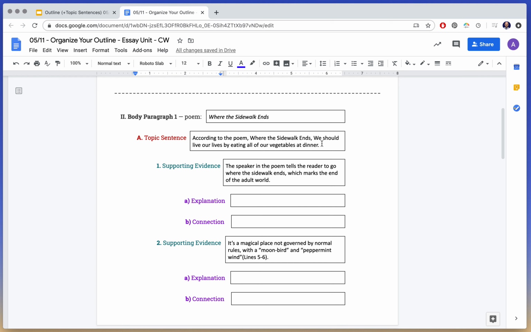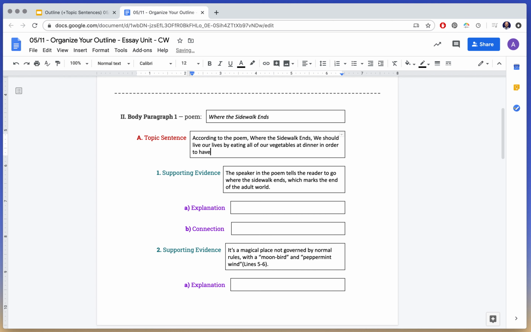So here for this topic sentence that I'm just inventing, according to the poem, Where the Sidewalk Ends, we should live our lives by eating all of our vegetables in order to have all the necessary nutrients for growing bodies.